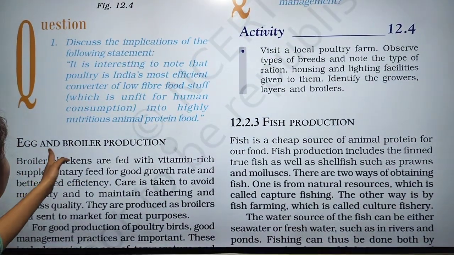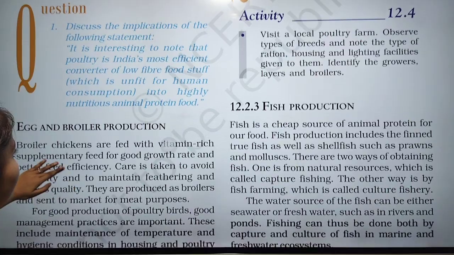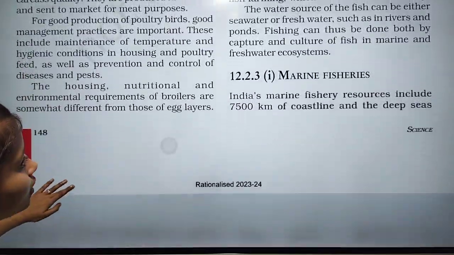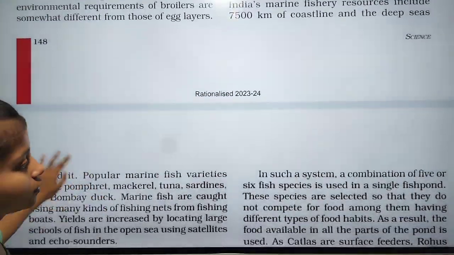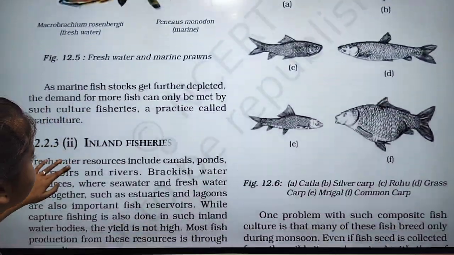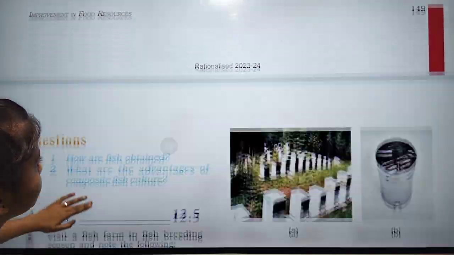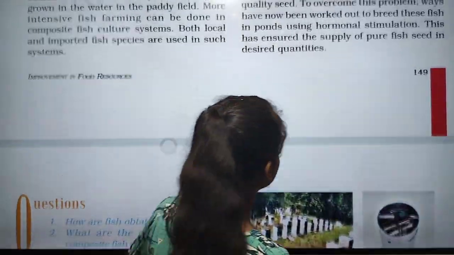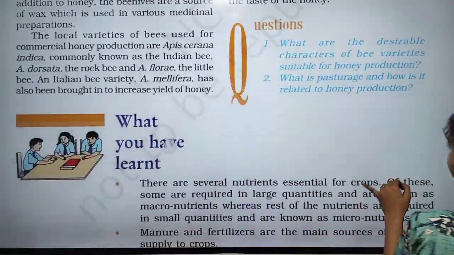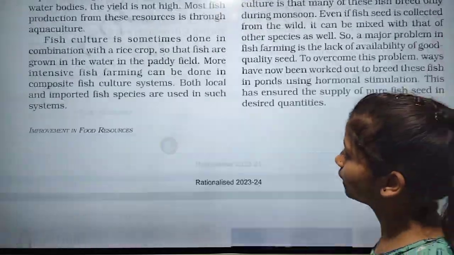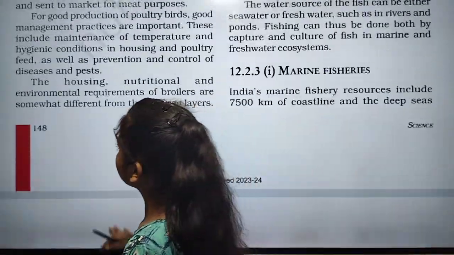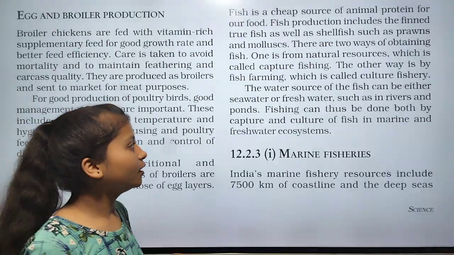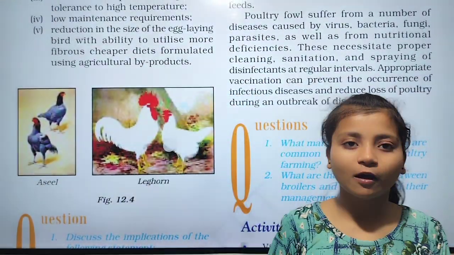fish production, egg and broiler production, marine fisheries, inland fisheries. Now beekeeping. So this one is the last. Yes, this is the last topic, that is beekeeping. In this chapter we only read about the things to improve our food resources.